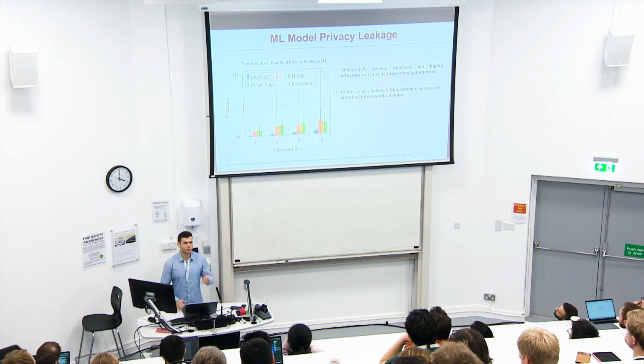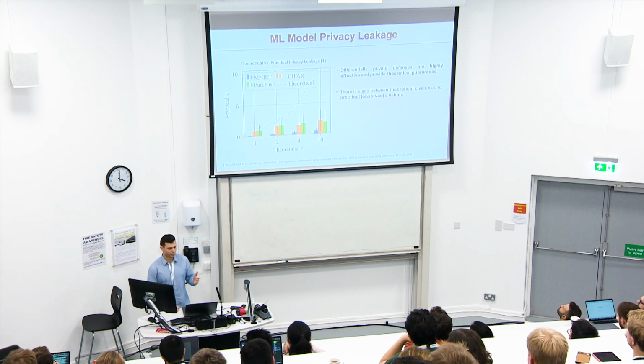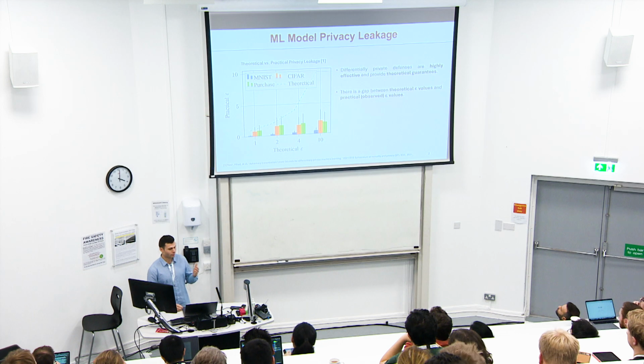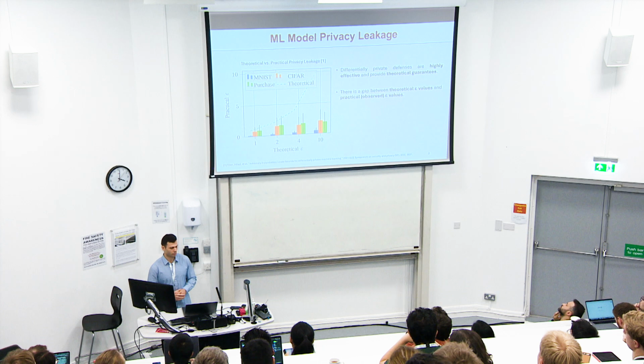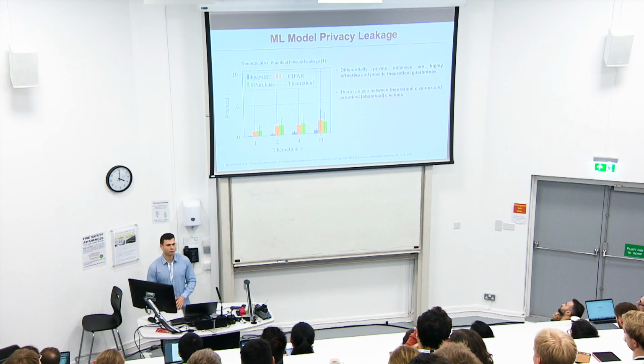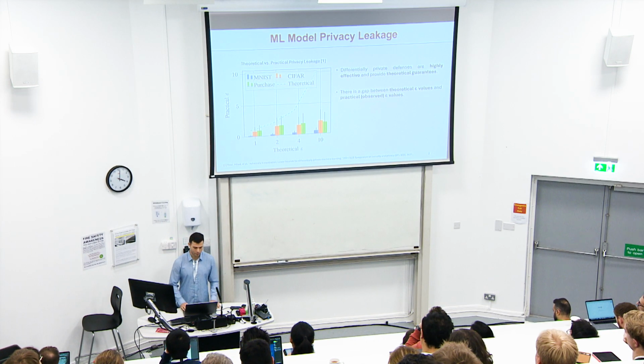As the previous talk explained well, differential privacy can be introduced into the training of a machine learning model to protect the data's privacy. And the epsilon that results after using differential privacy can be thought of as an upper bound on the privacy leakage. Also, there can be a practical epsilon that would be assessed using an empirical privacy attack, often a membership inference attack, and this practical or empirical epsilon can be thought of as a lower bound privacy leakage.